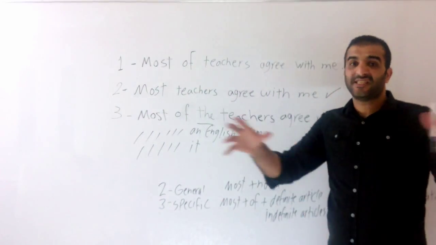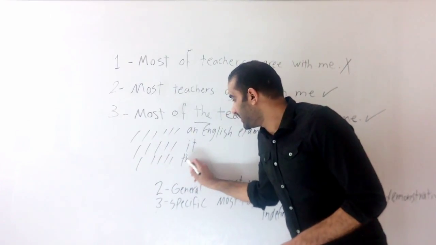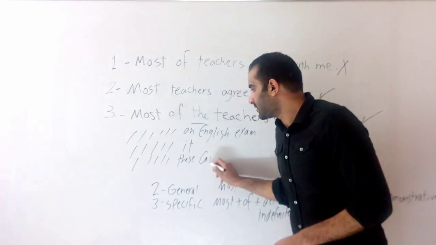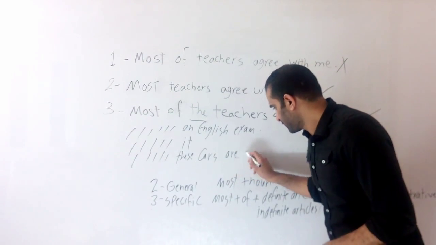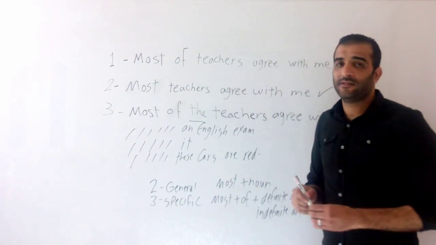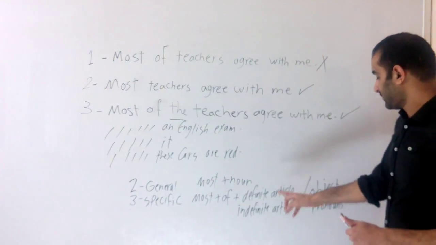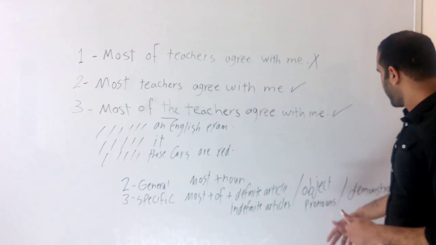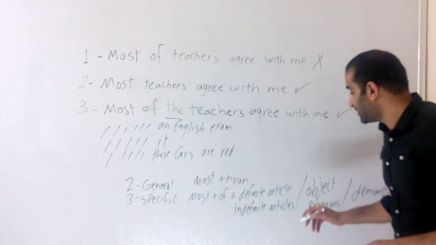Most of these cars are red. Okay, so I can use indefinite article or definite article, object pronouns, demonstratives, or possessive adjectives.